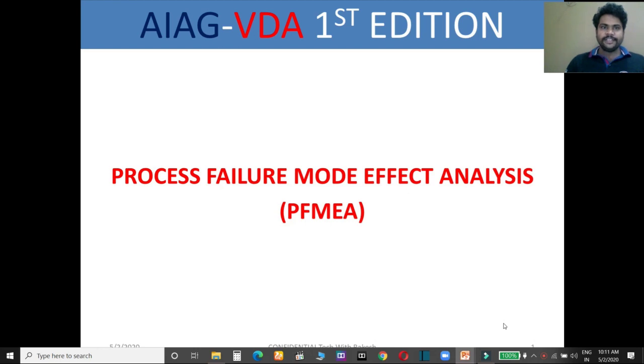AIAG VDA first edition. Guys, we know that AIAG and VDA are both standards of the automotive industry. One is North America based and the other is German based. So AIAG is the North American standard and VDA is the German standard. Both combined together on a common platform, and both published a new AIAG VDA first edition PFMEA in June 2019. So here we will discuss it.